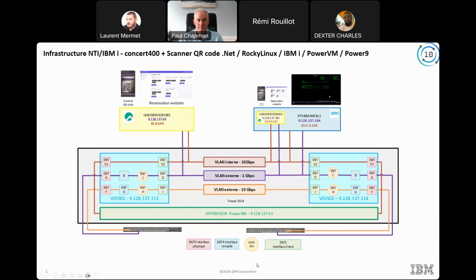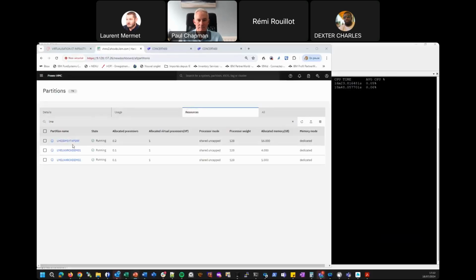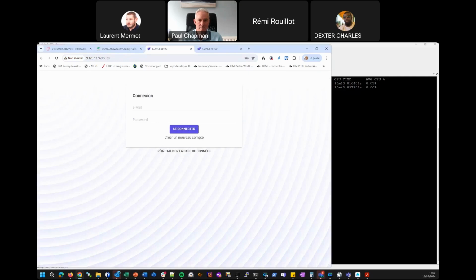So we're going to the demonstration. You can see in my HMC, we have the two partitions. The biggest Linux has 0.1 processor and only 4 GB of memory, and the smallest has 0.1 processor but only 1 GB of memory. After, we can show that the container doesn't use much memory in the system. It's very, very small. So we have an interface to connect to the website.